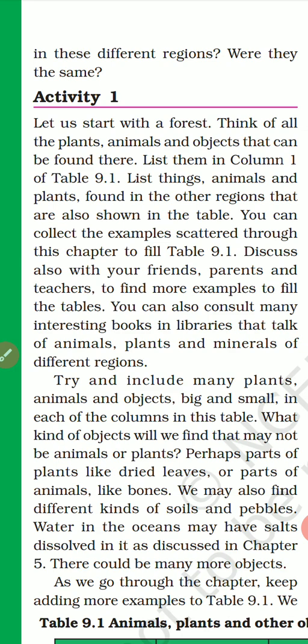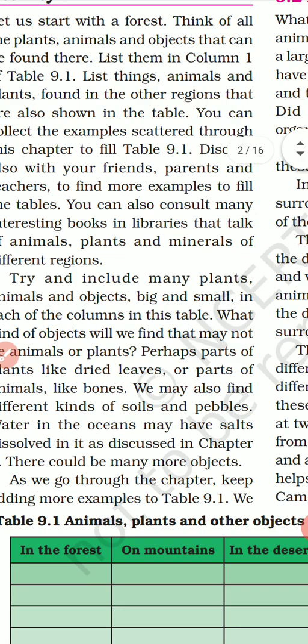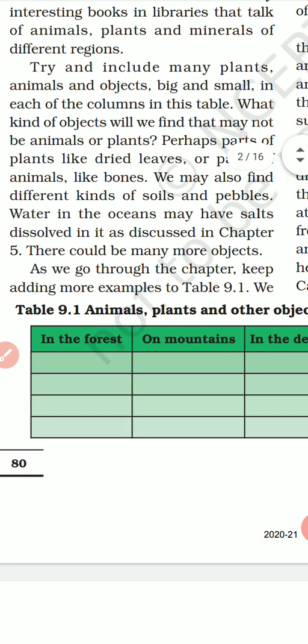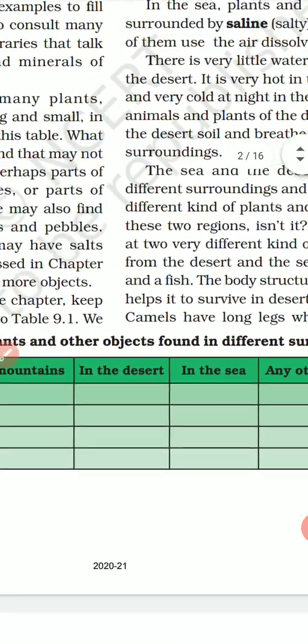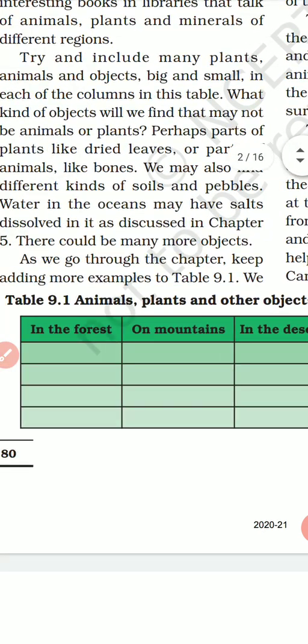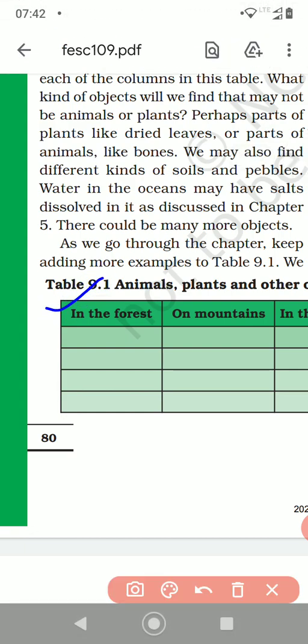So this is activity number 1. Here they are talking about the forest, right? If you take a different surrounding, different animals will be found over there. These are examples which can be done by you. You can read it. Then this table 9.1: in the forest, animals, plants and other objects found in different surroundings. So this table you have to do, children. Please do this table after this.